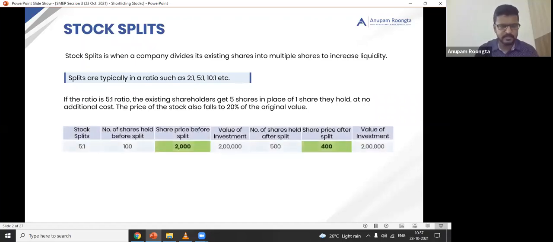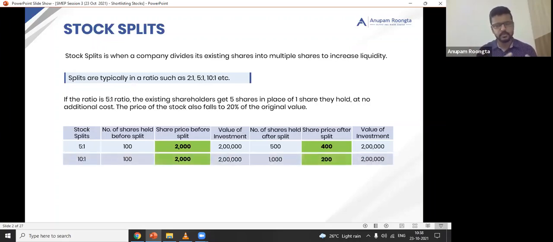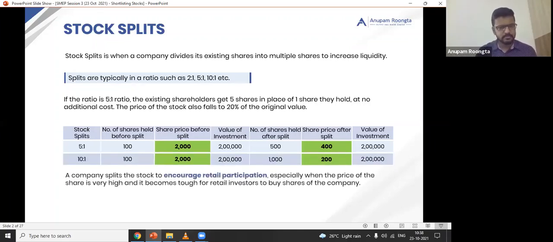Now the same thing as we saw there. 5:1 split, there were 100 shares. Let's say you had before the split, and the share price was 2,000 rupees. Total value of your investment was 2 lakh rupees. Number of shares after split becomes 500 because 5:1 split, and the share price drops down to 400. Right? And similarly, if it's 10:1, then the stock price comes down to 200 rupees. But your value of investment remains the same. Right? So again, the same thing.